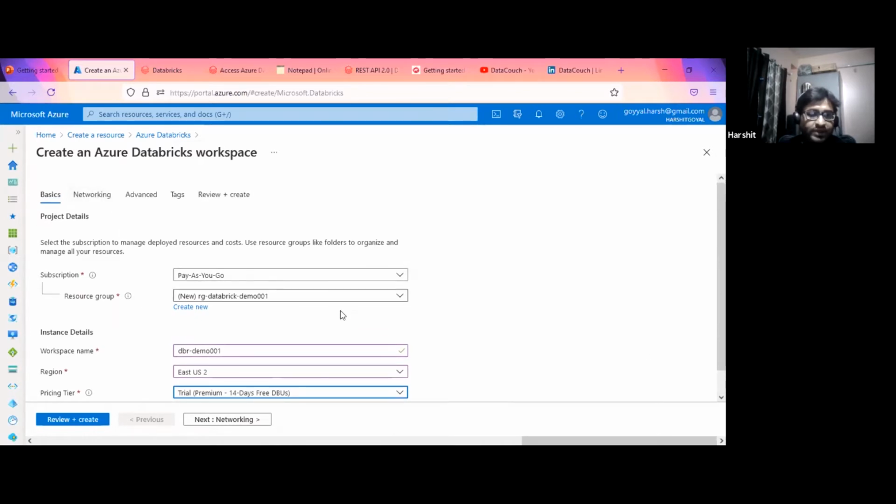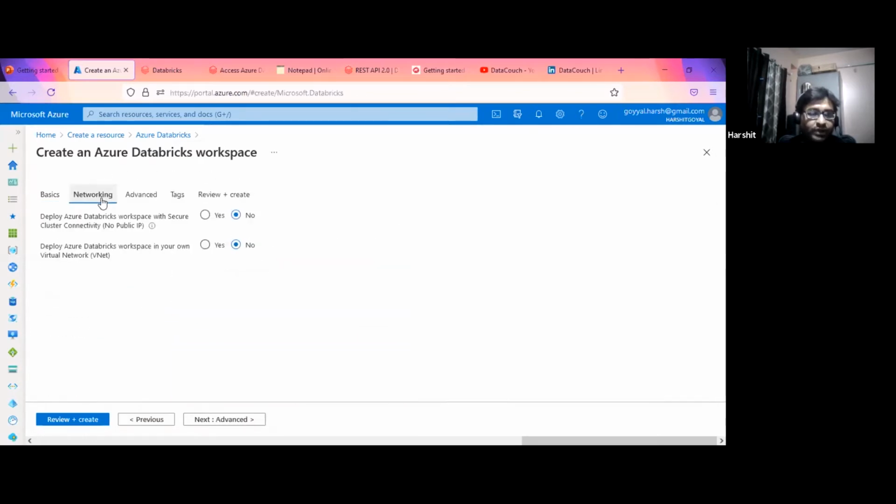Then the next step is networking. Because this is a demo, we are not going to change anything here. In an enterprise-level environment, we would need to change it. For example, this option deploys the Azure Databricks workspace with secure cluster connectivity and no public IP.